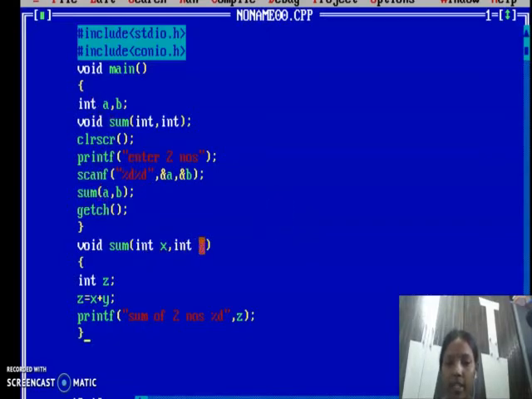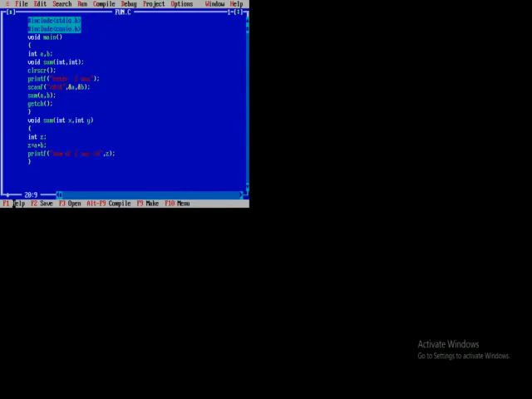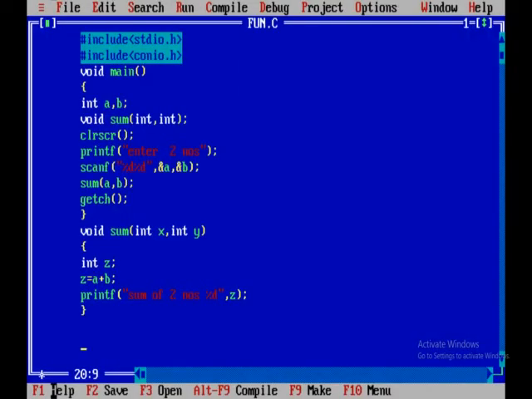Whereas int x and int y, I'm copying a to x, I'm copying b to y. Now I'm making one more copy of a and b here. So this x and y will be local to this function. Instead of x and y, you can take a and b also, no problem. Why? Because here x and y are local to the sum function, and a and b are local variables to the main function.